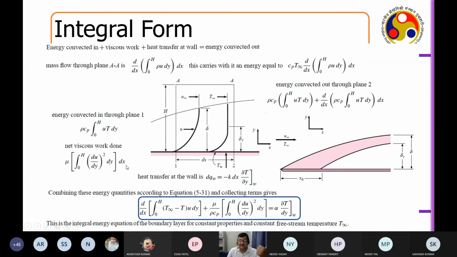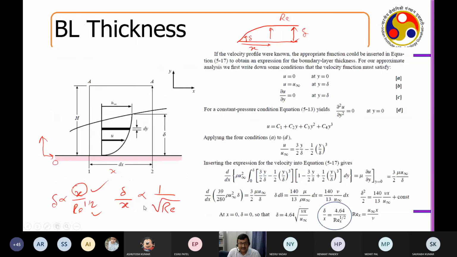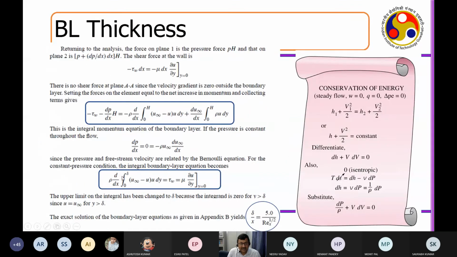This is my net viscous work done, based on the previous. What is the energy convected out? I just took a Taylor series on top of that. And what is the heat transfer to the wall? Here I put a kind of conduction boundary condition. Now, if I join all these as we did previously, I get the equation for the thermal boundary layer, which is very similar to the equation for the hydrodynamic boundary layer.